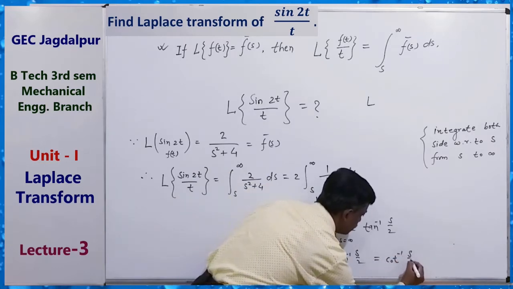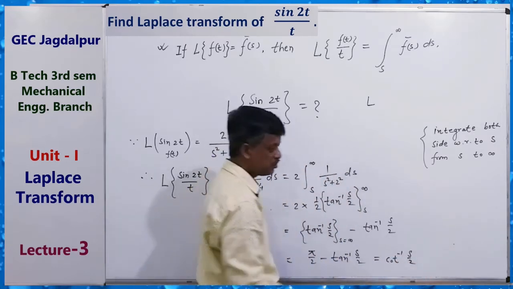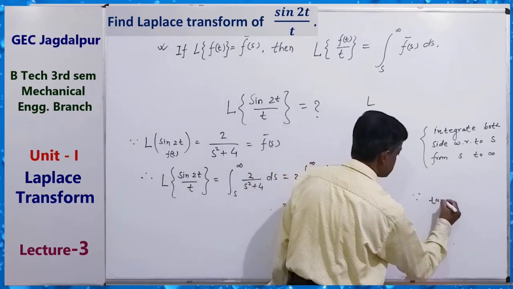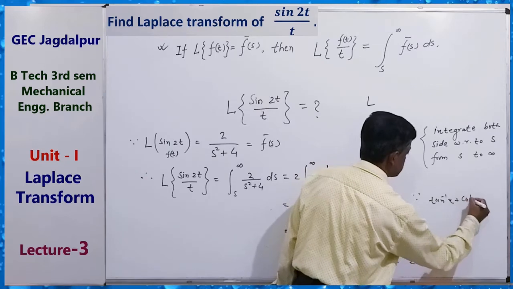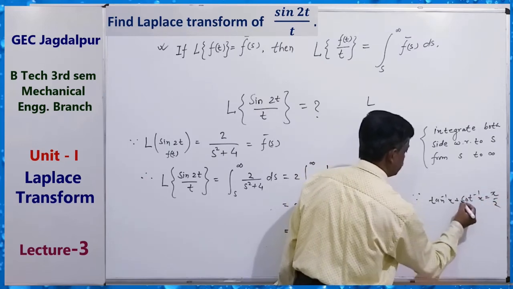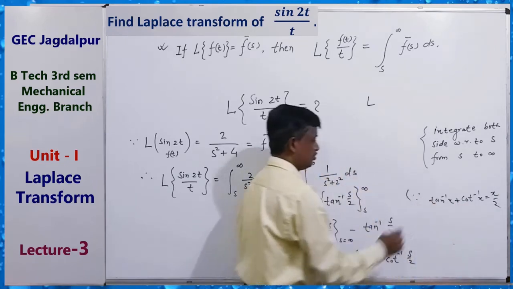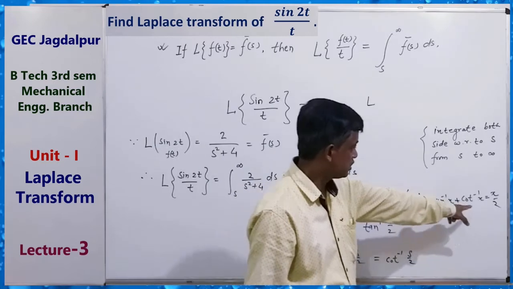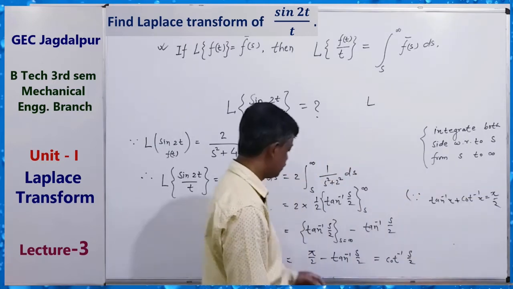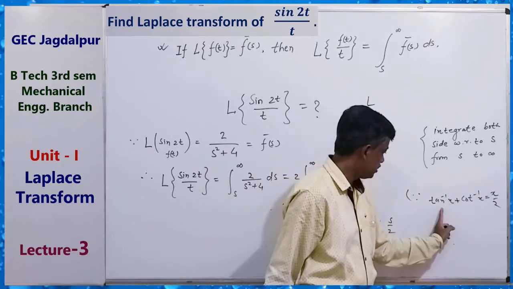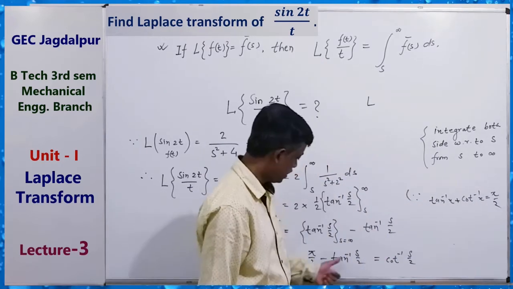cot inverse s by 2. Since we know that formula, what? Tan inverse x plus cot inverse x equals pi by 2. We know this is a trigonometric formula. That's why we can write it like this. Pi by 2 minus tan inverse x means cot inverse x, where x means s by 2.